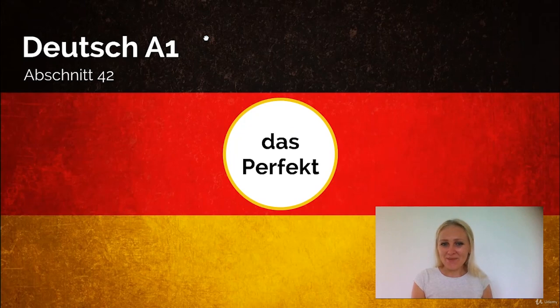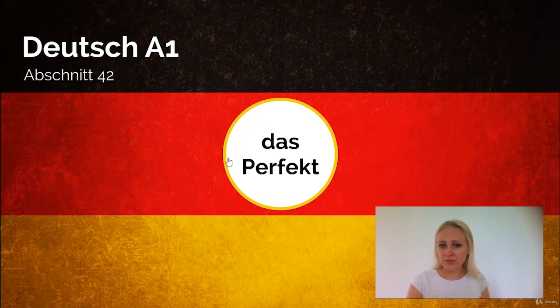And please watch this video several times and study all the verbs that you have seen in the charts here. They are very important because if you want to talk about the past, of course you need to use that. And don't forget, das Perfekt, the German perfect tense, the biggest difference to the Präteritum, the other past tense, that we have a third one, but let's say those two are the most important ones. The biggest difference is that the German perfect tense we use in spoken language. Präteritum or imperfect, the other past tense, is more for written language. Okay, those are the biggest differences between those two.